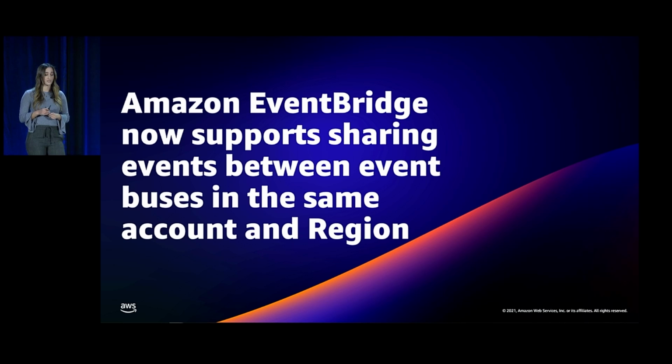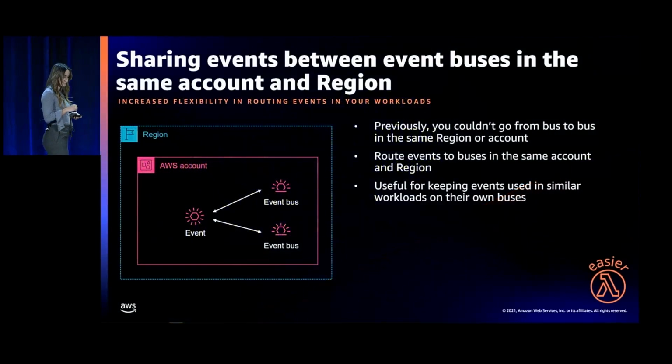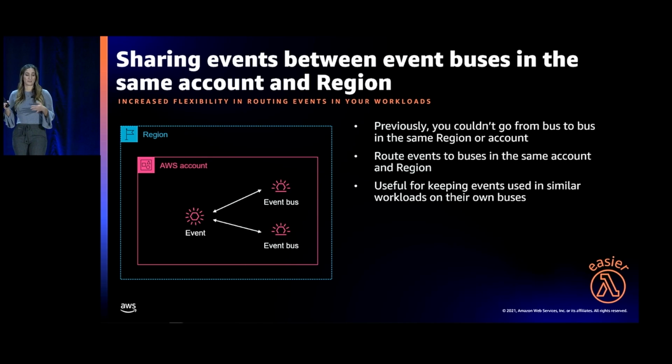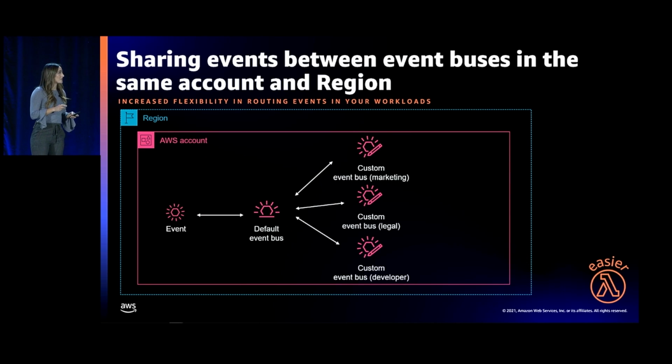EventBridge also just launched support for sharing events between event buses in the same account and region. Previously you couldn't go from bus to bus in the same region or account, but with the new feature, you can route events to buses in the same region. This gives you so much more flexibility in routing your events, and it can be useful for keeping events in similar workloads on their own event buses. And I think this one's a little bit confusing, so I wanted to show an example.